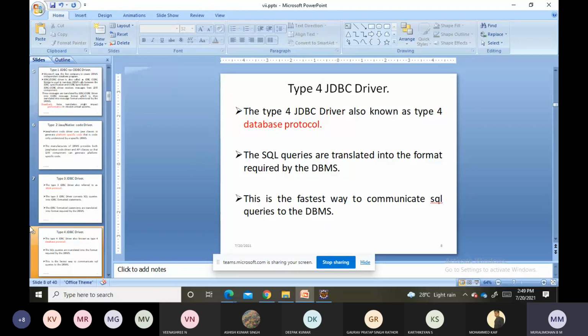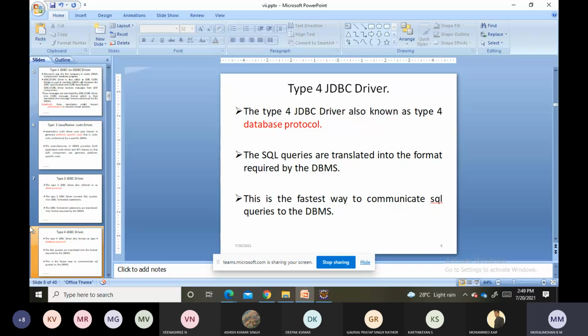So this is what four types of drivers we are having. First one, type 1 JDBC-ODBC driver. Second one, type 2 Java or native code driver. Type 3 JDBC driver. Type 4 JDBC driver. Okay, clear? So we are having basically four types of drivers.